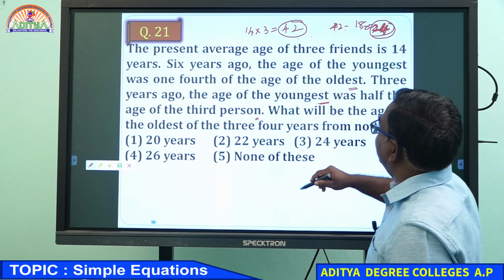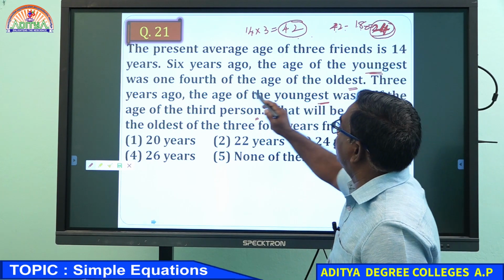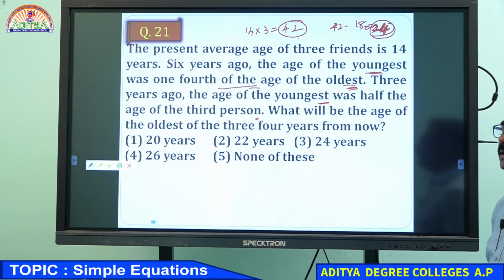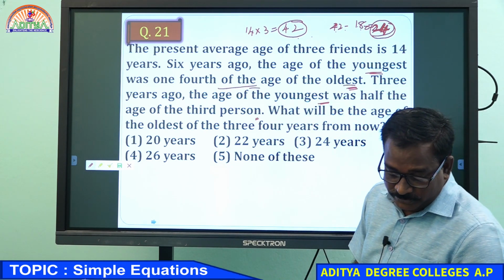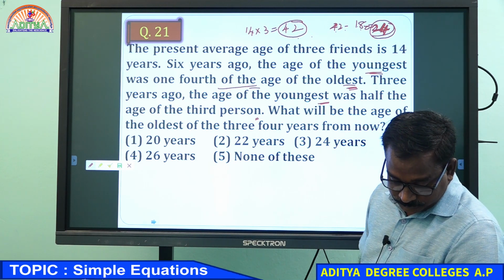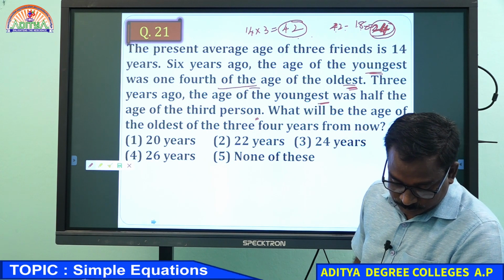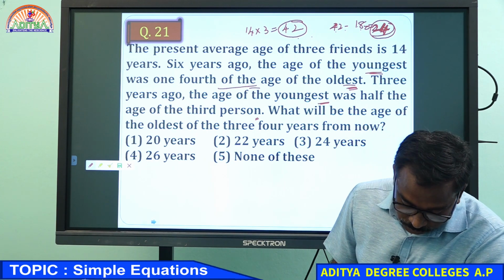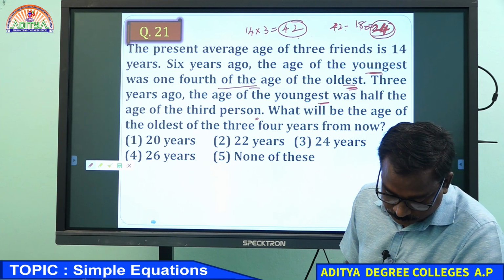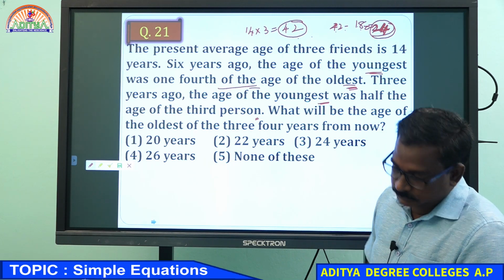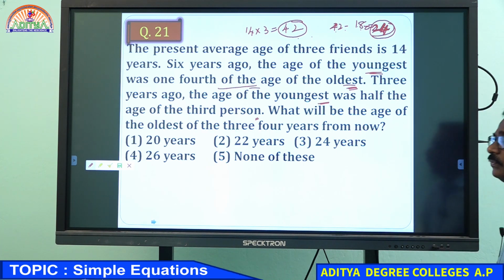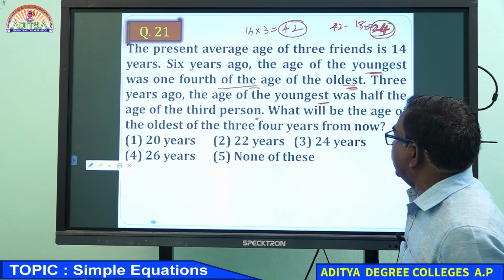At that time, the age of the youngest was 1/4 of the age of the oldest. That is the first condition.